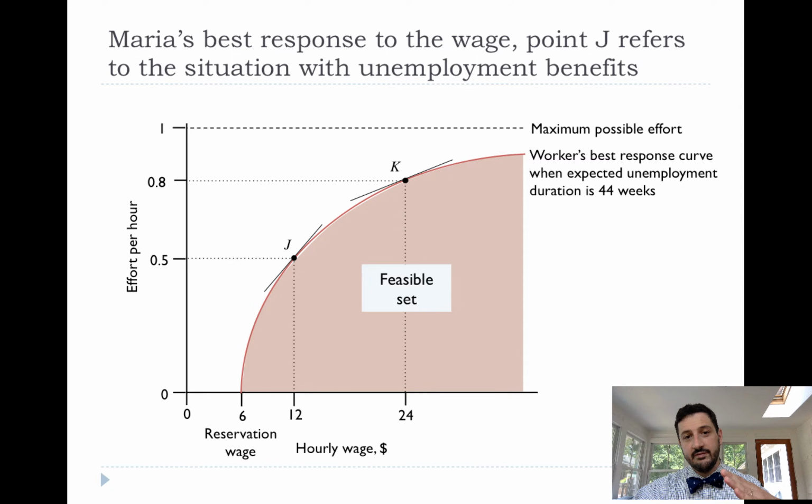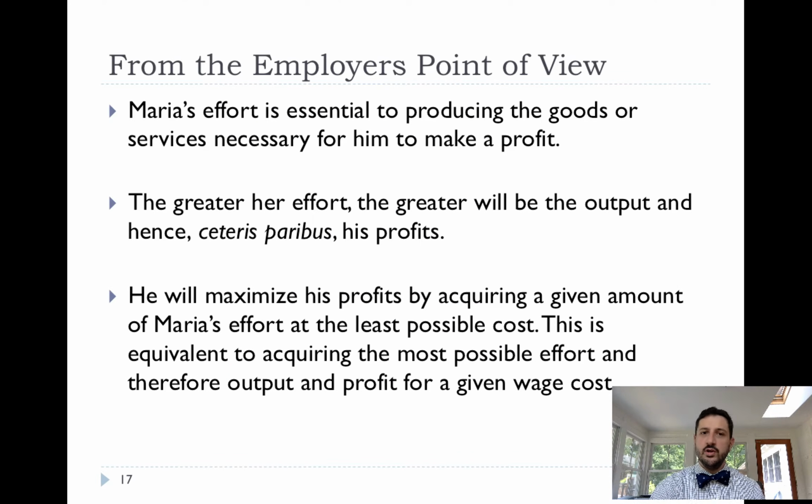They're going to want to be obviously on the feasible frontier, on the edge at a point like J or K. They're not going to want to be inside, but they're going to try to choose one of those points in order to maximize their profit. So from the employer's point of view, they are choosing a wage, it's being transferred into effort, effort is being transferred into production, and production is being transferred into profit. And so the employer wants to choose the wage that will maximize his or her profit.